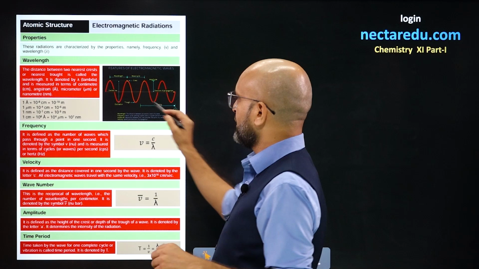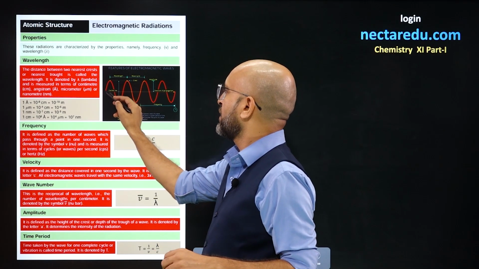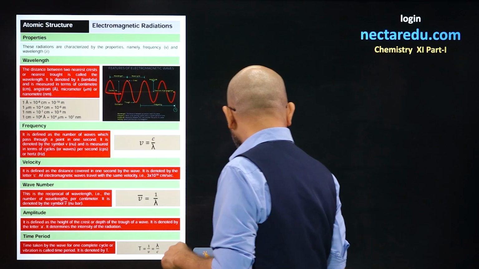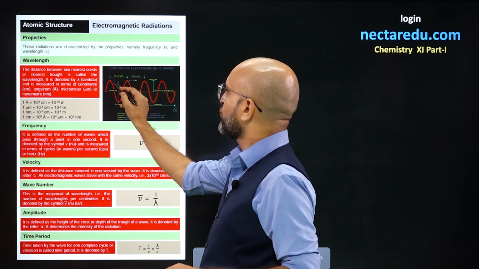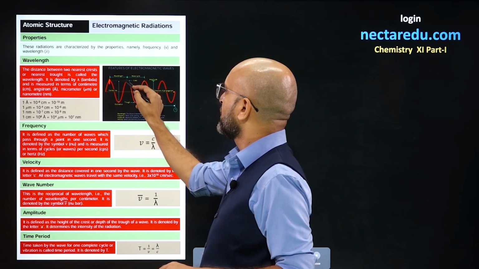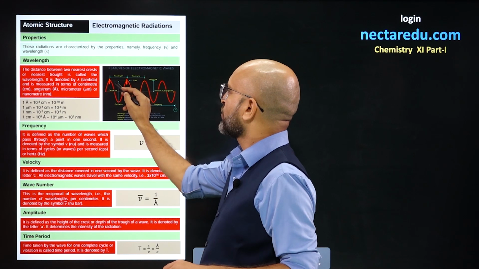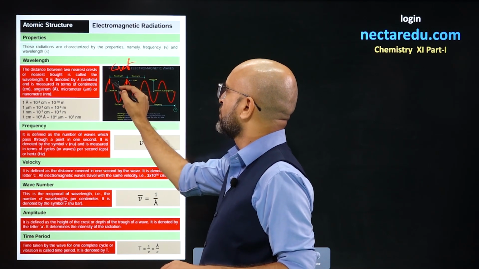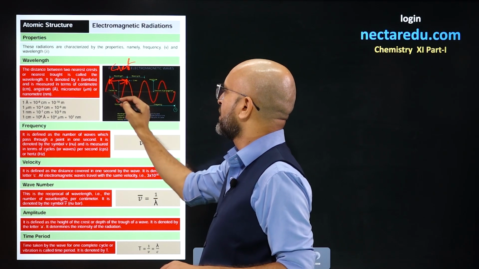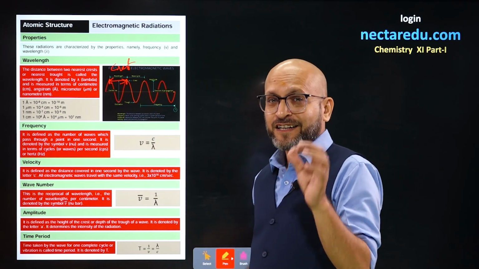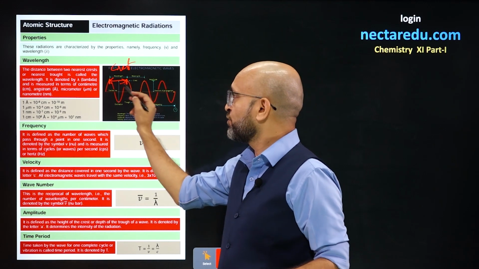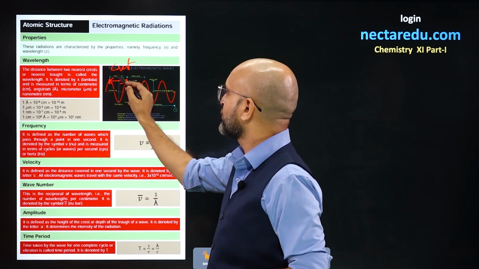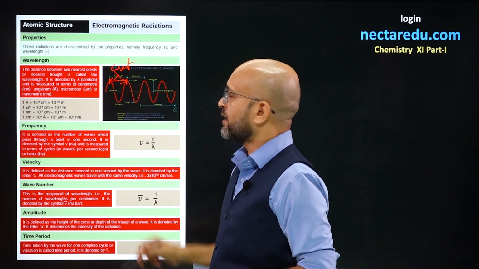Now, either you can say the distance traveled by this one wave like that, or you can say these peak points. These peak points are called crest. The distance between two consecutive crests is known as wavelength and represented by lambda.